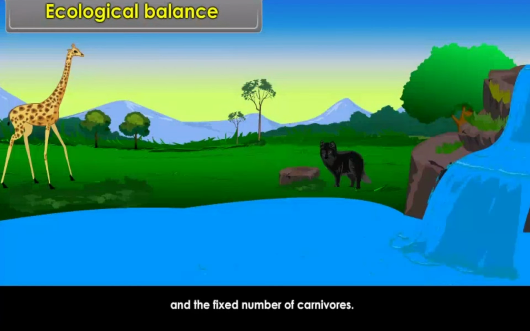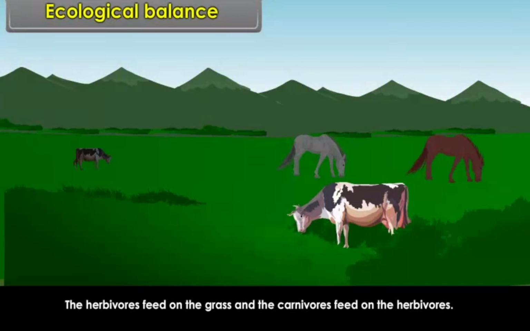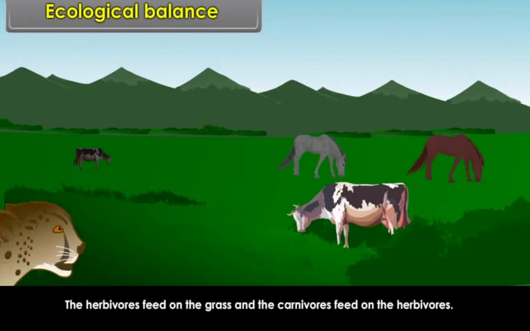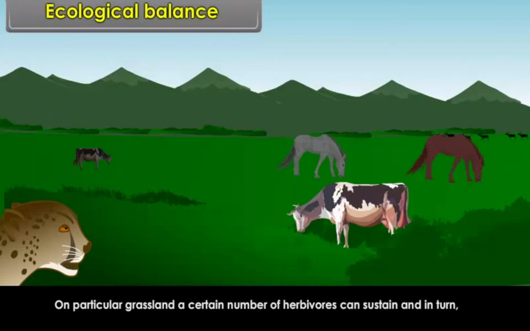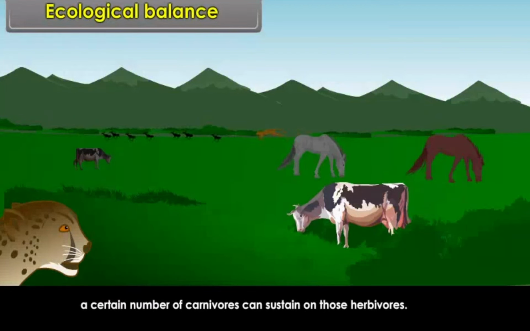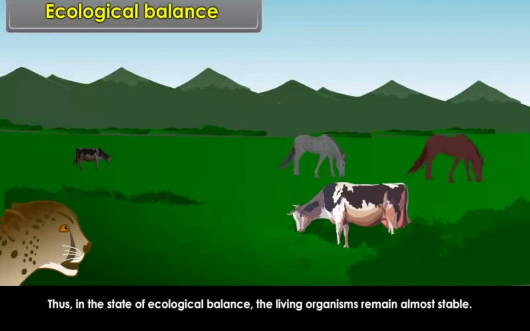The herbivores feed on the grass, and the carnivores feed on the herbivores. On a particular grassland, a certain number of herbivores can sustain, and in turn, a certain number of carnivores can sustain on those herbivores. Thus, in the state of ecological balance, the living organisms remain almost stable.